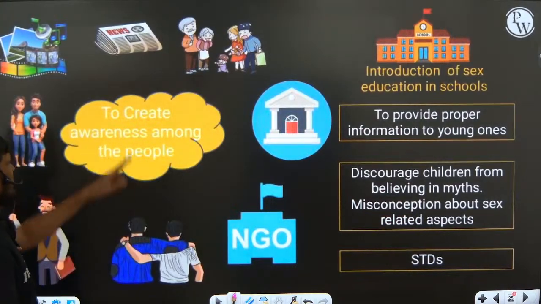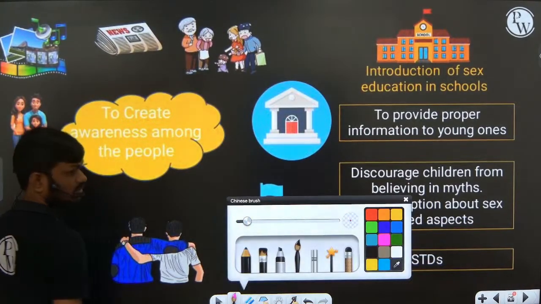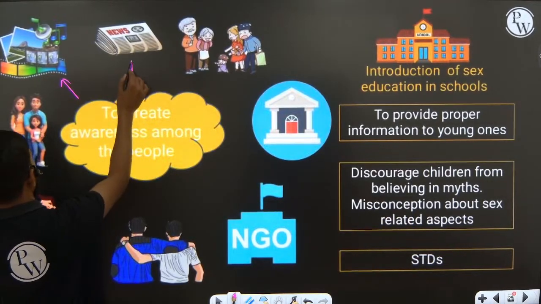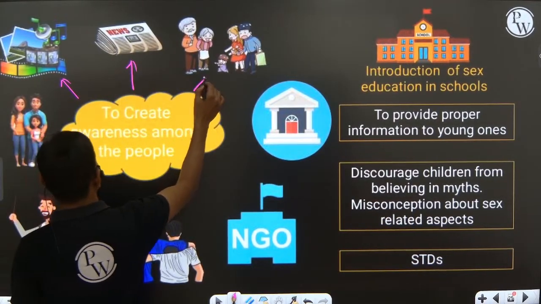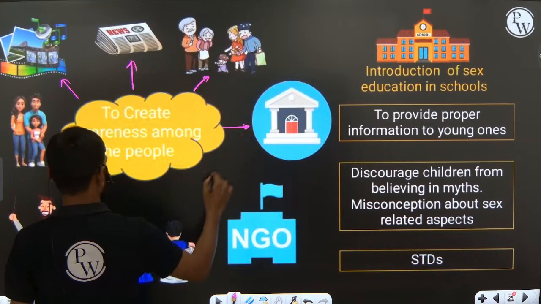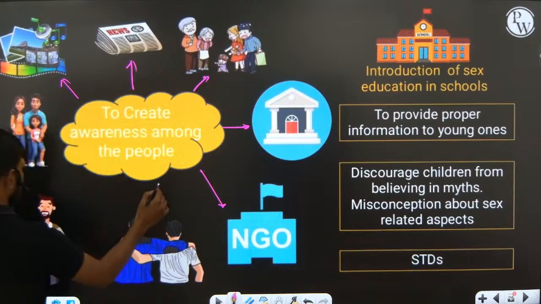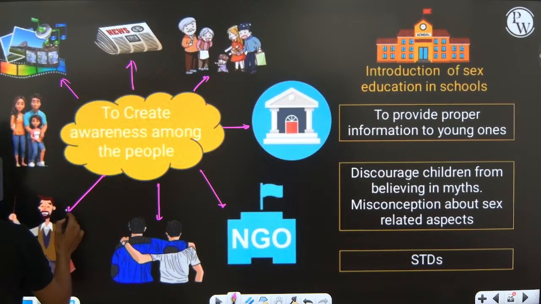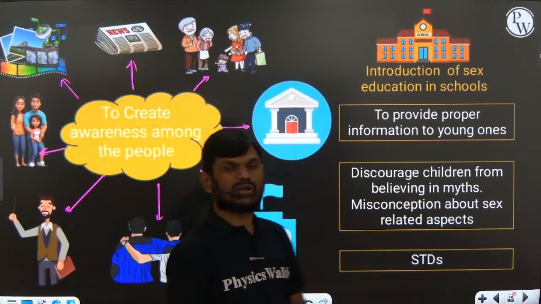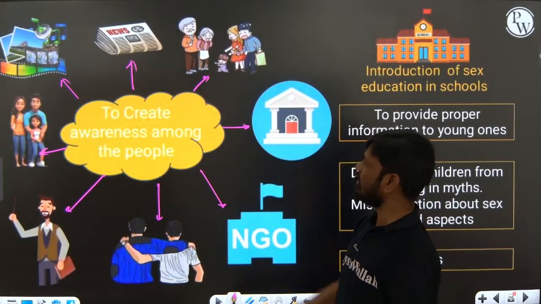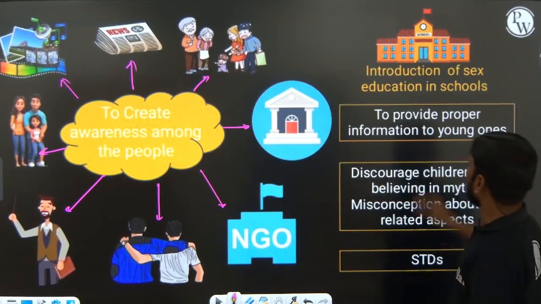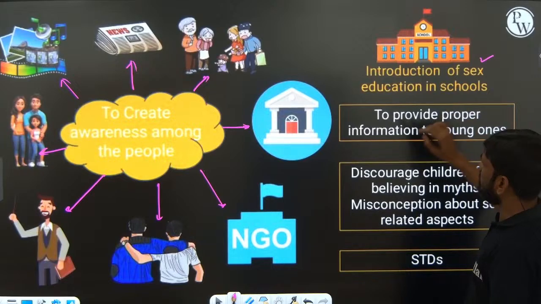To create awareness among the people, what do we have to do? Print media, paper, right? Society, school, governmental and non-governmental agencies, friends, teachers, and family. Everyone should participate in creating awareness among the people. This is also important: introduction of sex education in school.